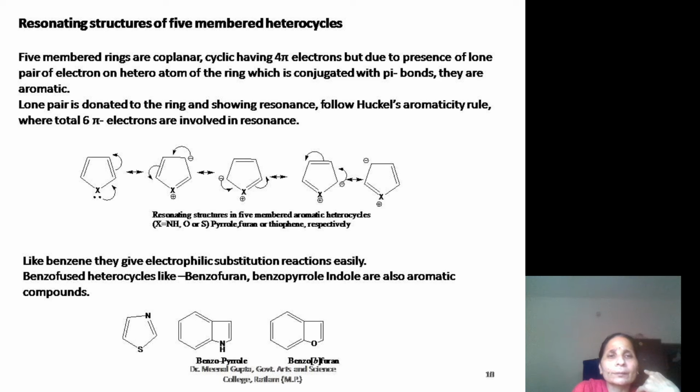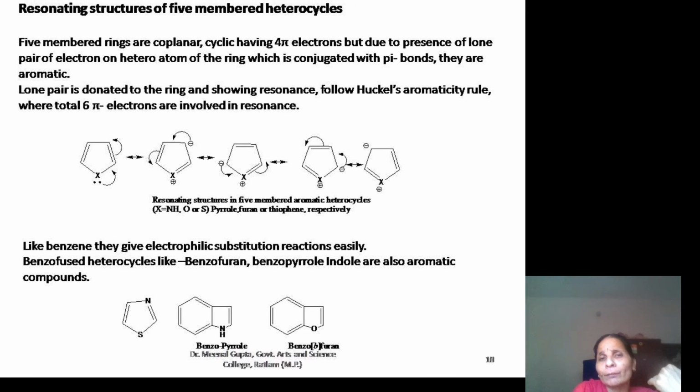One more interesting thing is that the heteroatom has a lone pair of electrons, and this lone pair is used in delocalization, in resonance, and therefore the whole system has 6 pi electrons. Therefore all these compounds showing aromatic nature follow Huckel's rule, are highly stable and give substitution reactions.